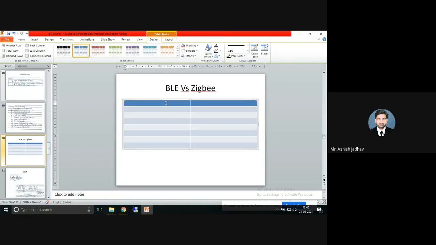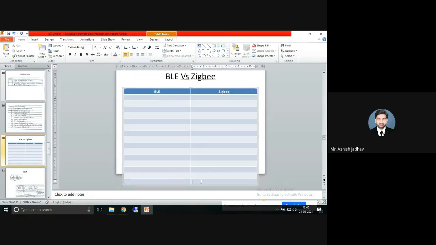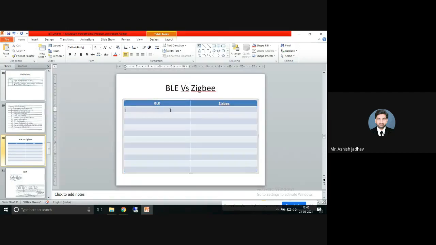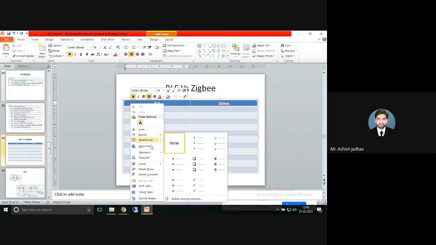Here I can write BLE, and in the second column I can write ZigBee. So let us start comparing. I will be giving you the hint. Based on that, you need to tell me what parameter value that particular technology has. Let me add one more column so that the comparison point I will add on the left hand side.